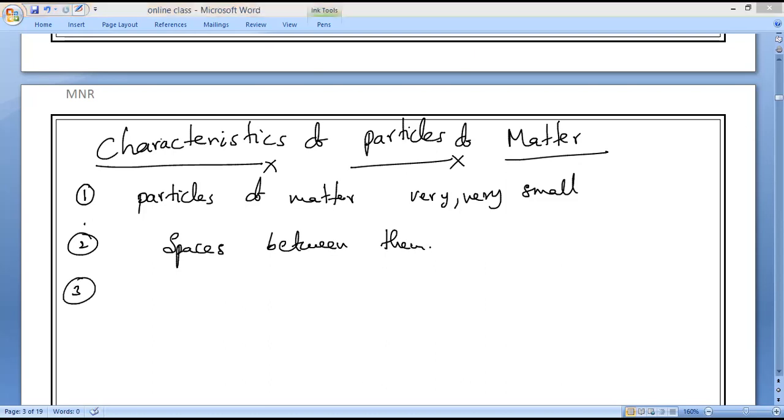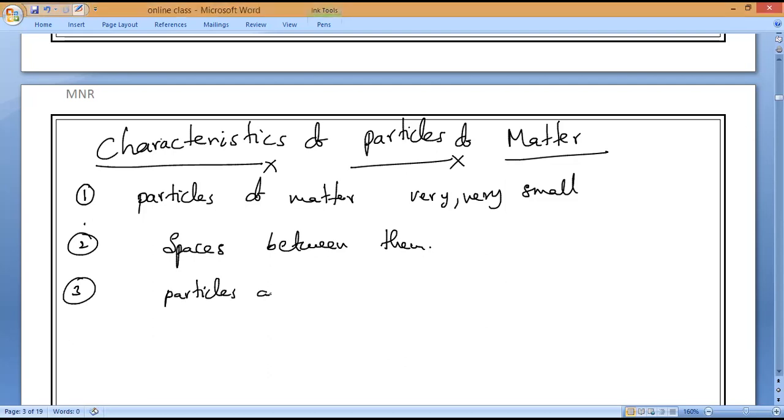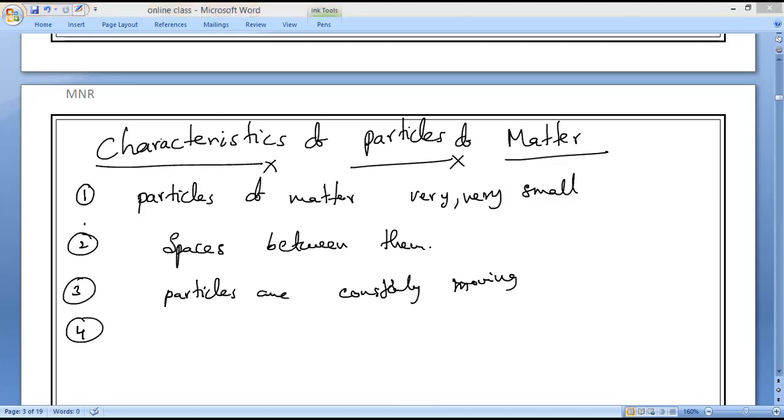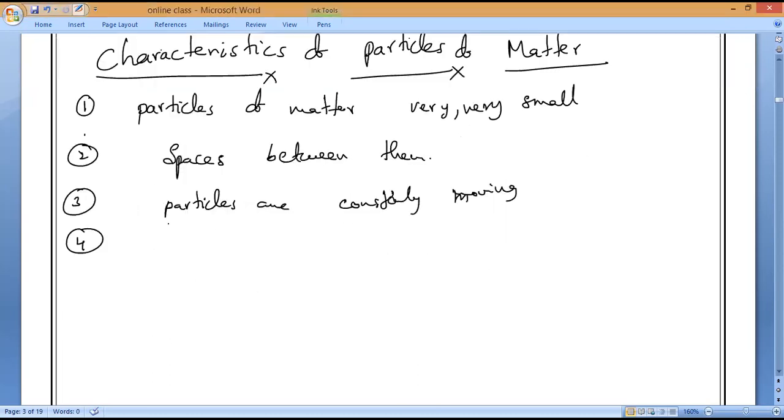And the third one is that they are constantly moving. Particles are constantly moving. And the last one is what? Particles of matter attract each other. They will attract each other. So particles attract each other.